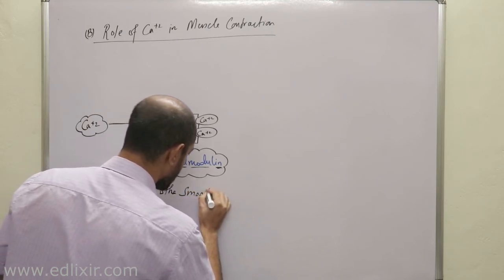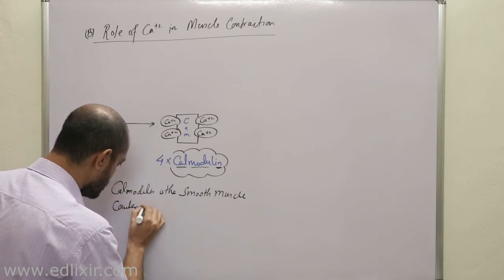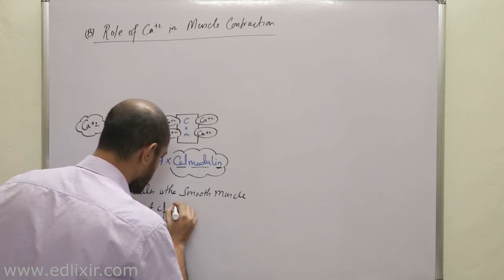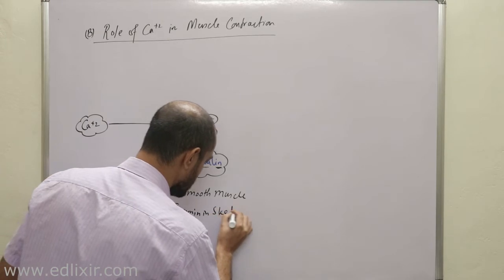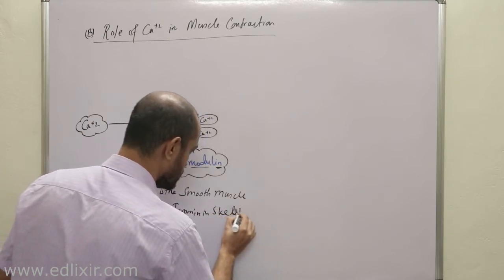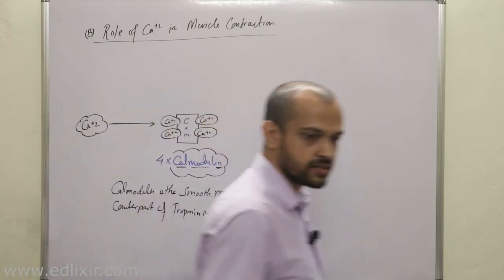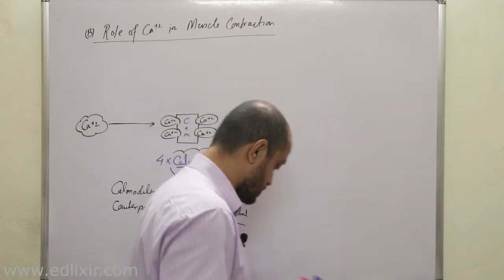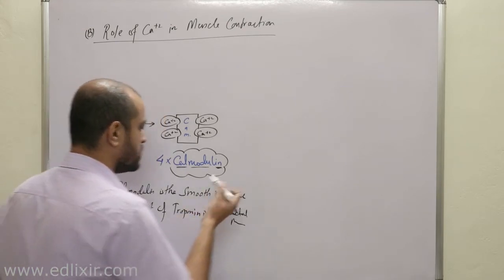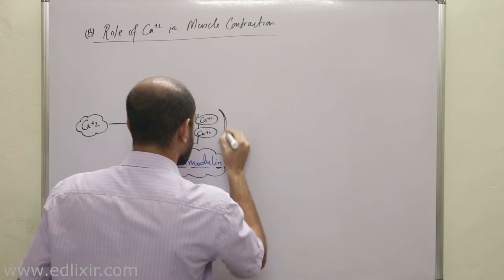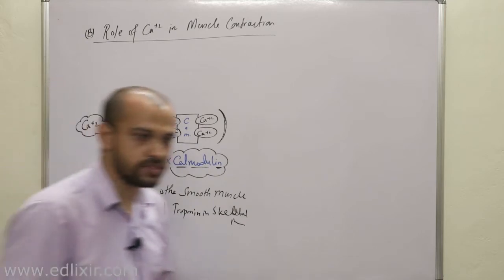smooth muscle counterpart of troponin in skeletal muscle. Okay, calmodulin is the smooth muscle counterpart of troponin in skeletal muscle. Clear? Okay, now listen, so now a very important point is this, that when this calcium calmodulin complex is produced, then the calcium calmodulin complex actually helps in the contraction of smooth muscle.